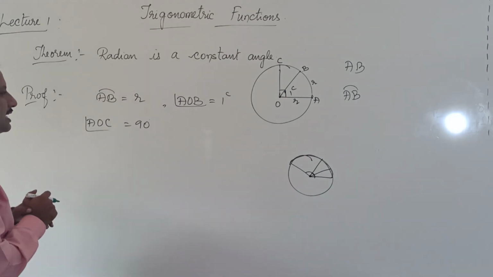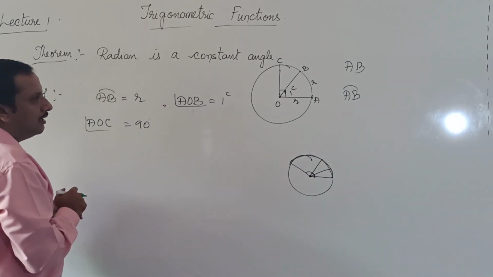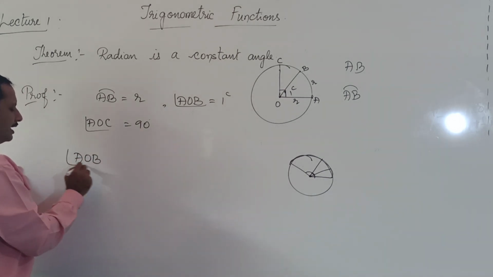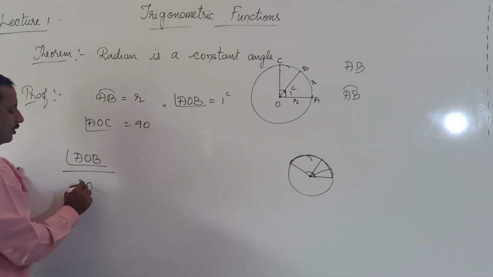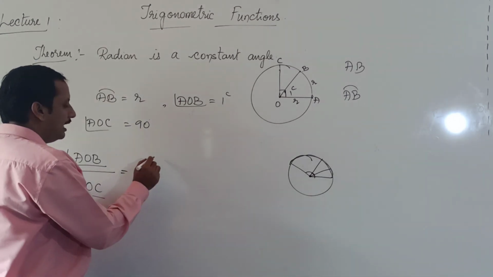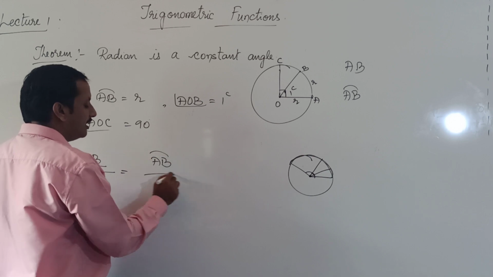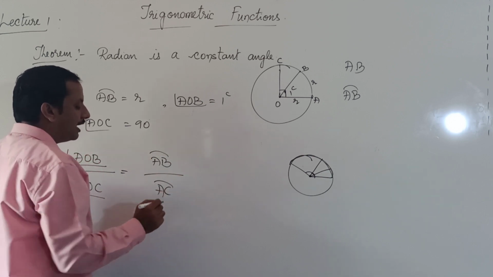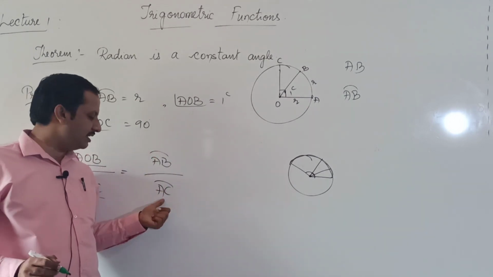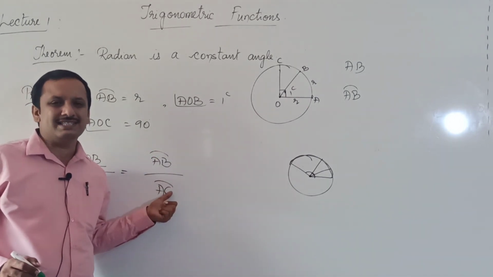therefore I can say that angle AOB divided by angle AOC is equal to length of the arc AB divided by length of the arc AC. If I write like this, it indicates the arc length AB, and this indicates the arc length AC.